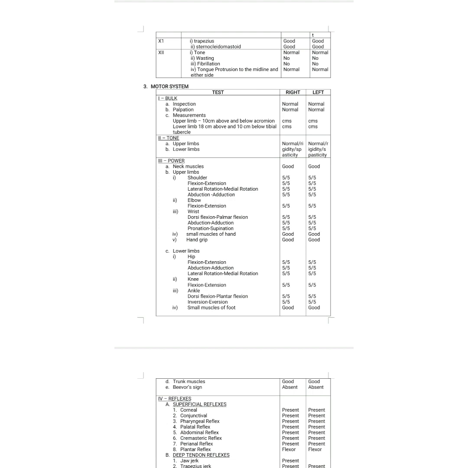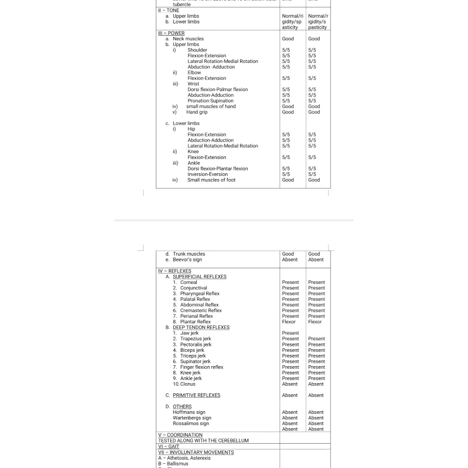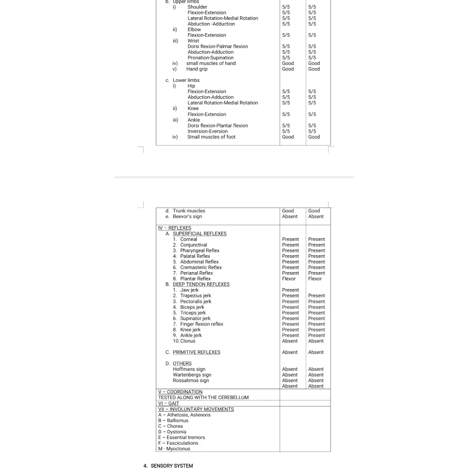You have to check for the neck, upper limbs, lower limbs, trunk, and whether any Beevor's sign is present or not. Then go with the reflexes, superficial reflexes, deep reflexes. You have to check superficial. What are the superficial reflexes? Corneal, conjunctival, pharyngeal, palatal, abdominal, cremasteric, perianal, and the plantar reflex.